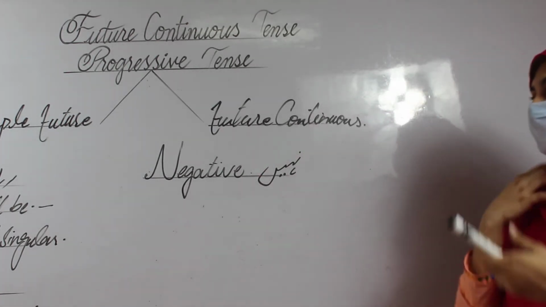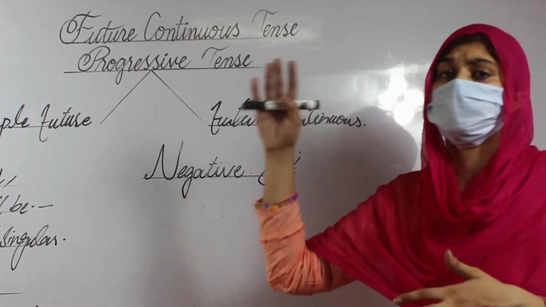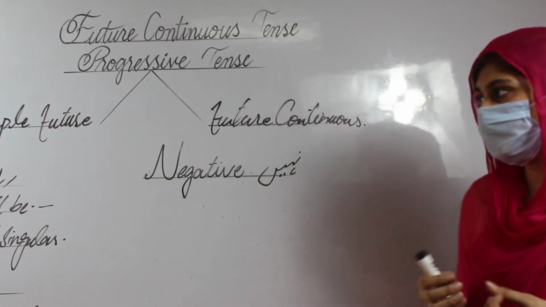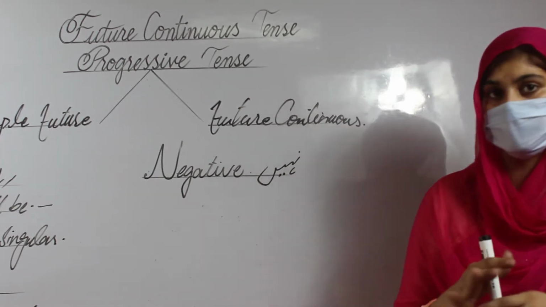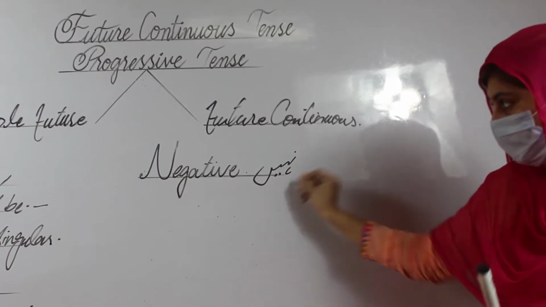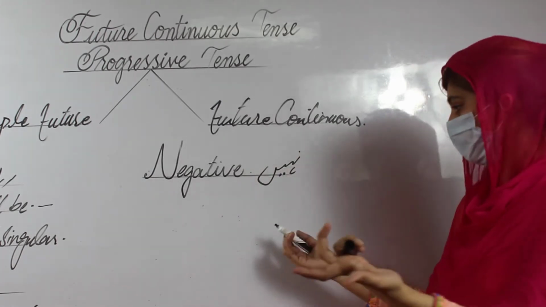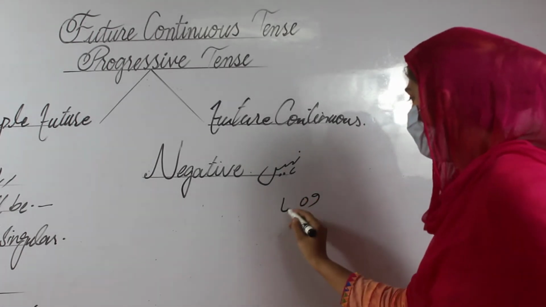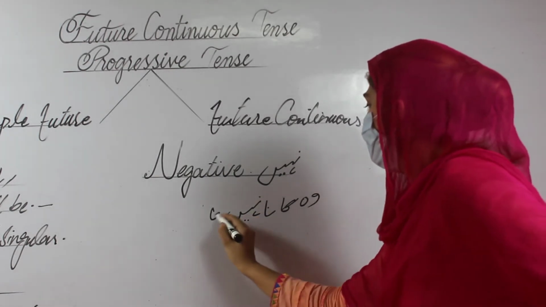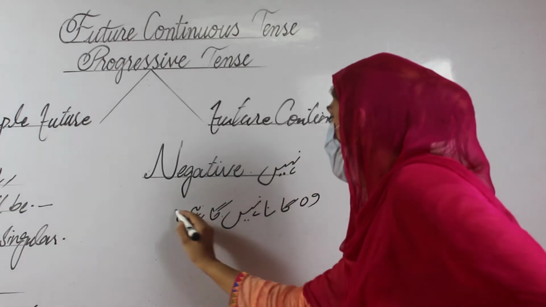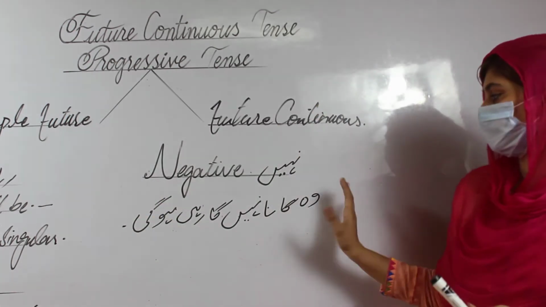So the criteria of method and the pattern of dealing the negative statement is not little but different. Almost the same helping verb we will use, the identification remains same but with the use of the nahi. Just for example, I have a very random example: वो गाना नहीं गा रही होगी. This one is a statement.